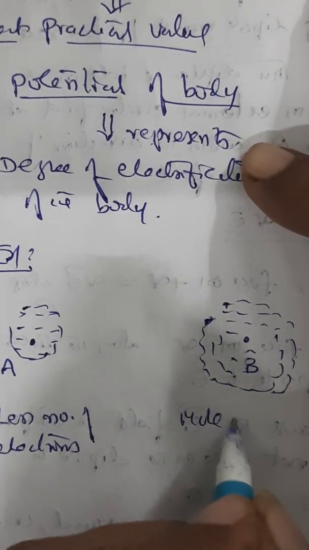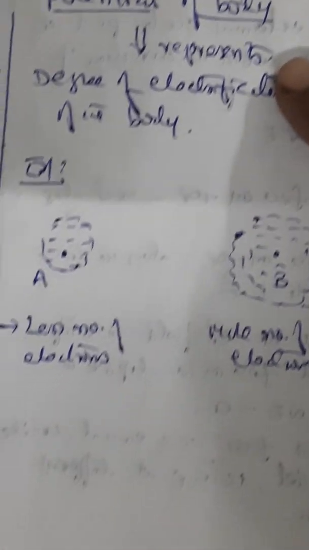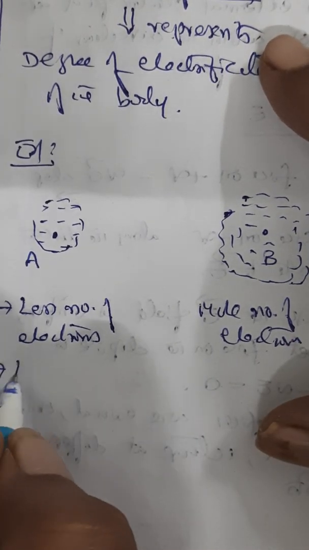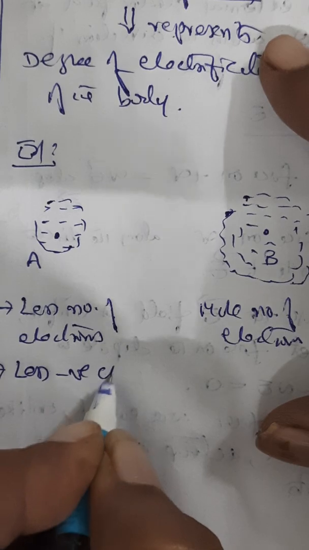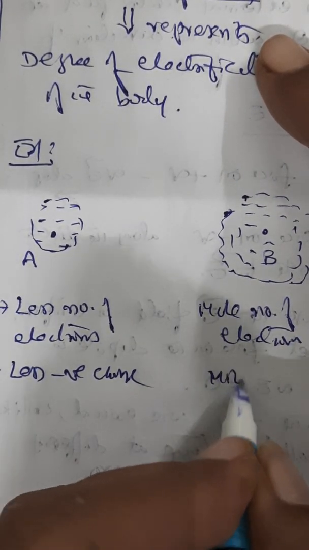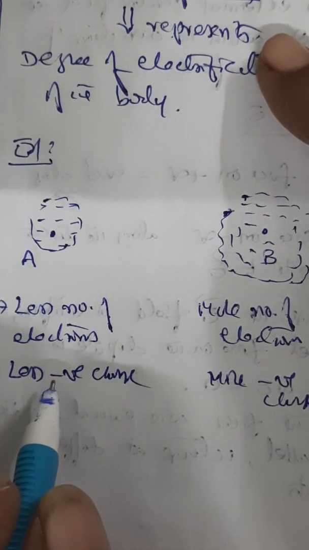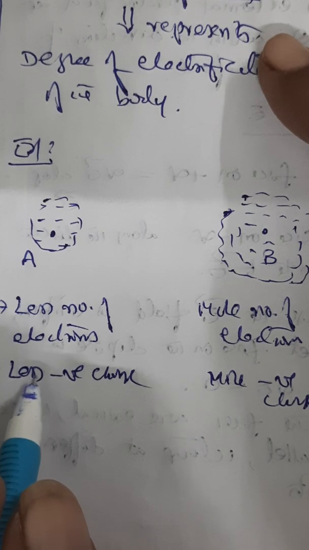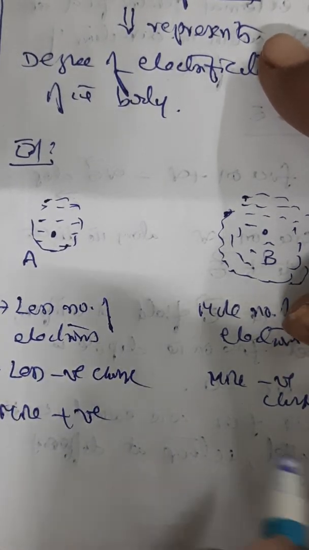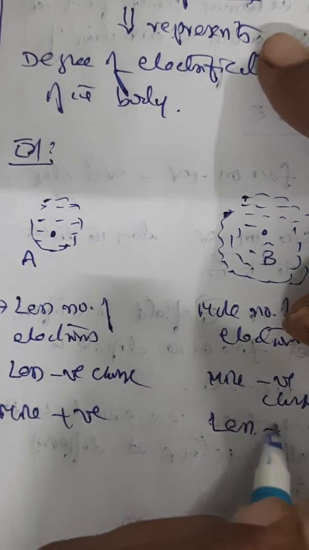Naturally here there are more number of electrons. When we say less number of electrons, less negative charge, you can say. Here, more negative charge. Also, we can say that when you say less negative charge, that means it is more positive. Here, more negative charge means it is less positive.